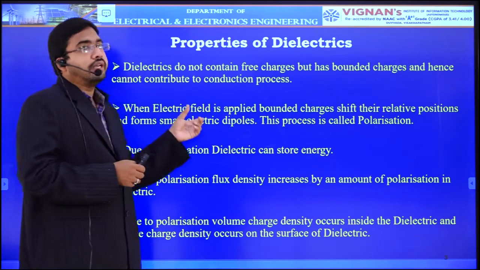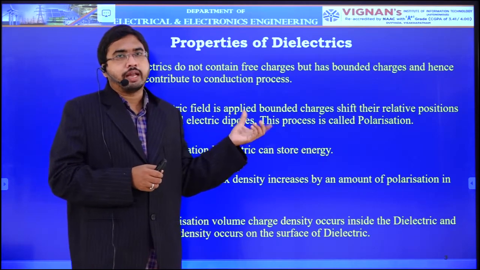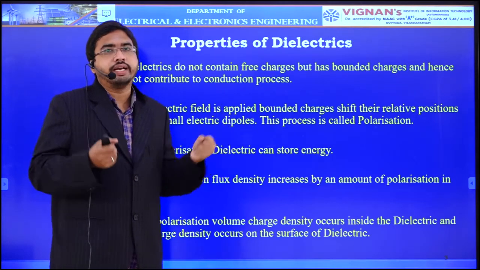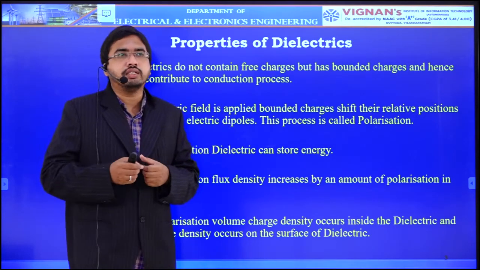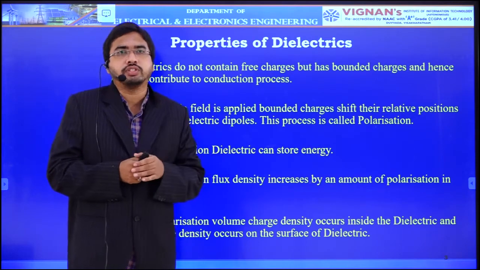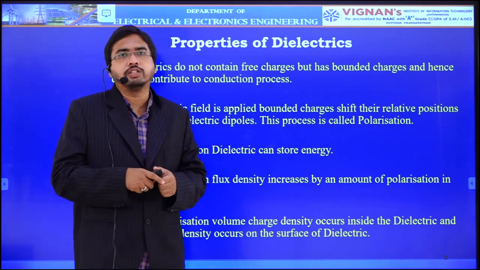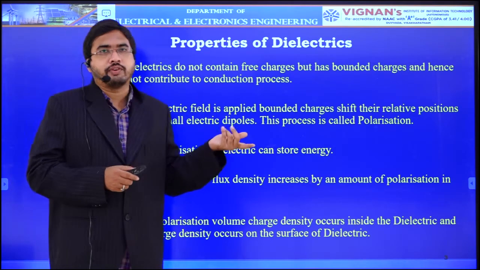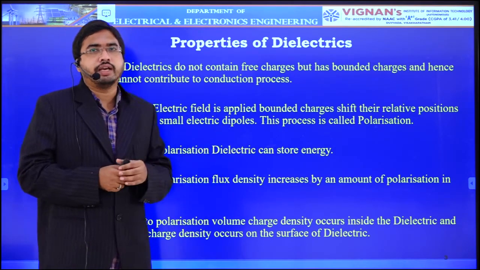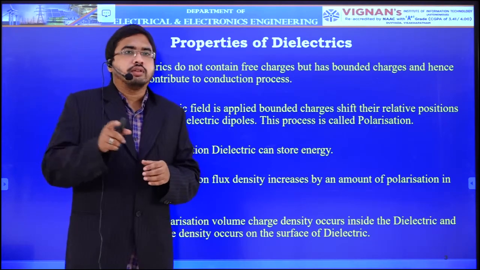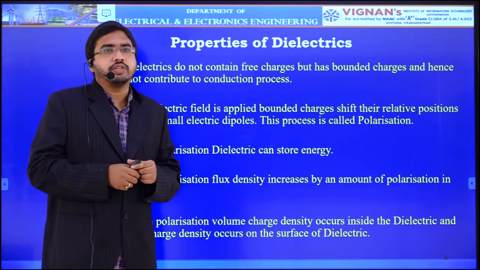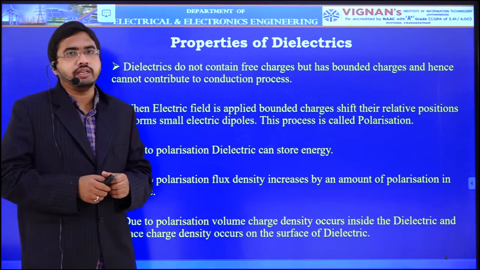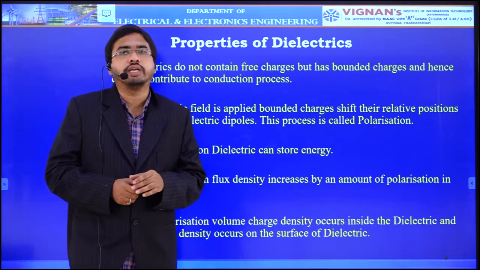And during that movement, when you are applying an electric field externally, the bounded charges gain some energy and shift from their relative positions. During that process, electric dipoles will be formed. What is meant by a dipole? If there are two charges of the same magnitude separated by some distance d, then that set constitutes a dipole.